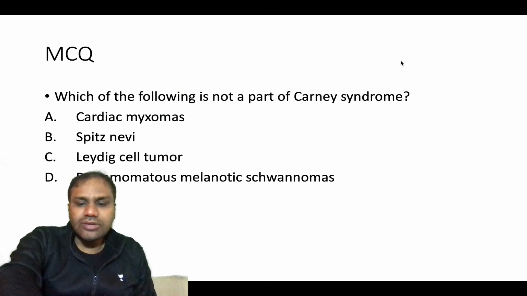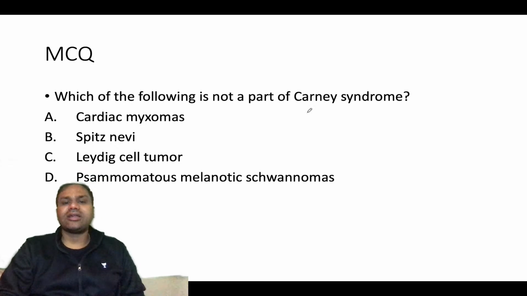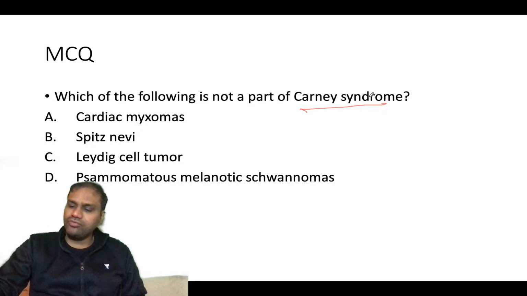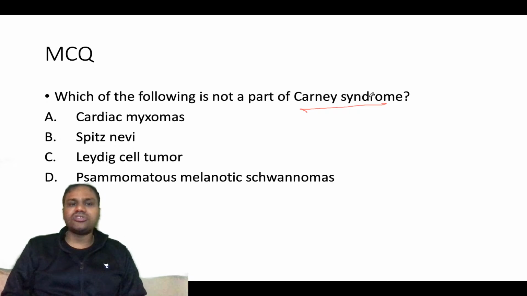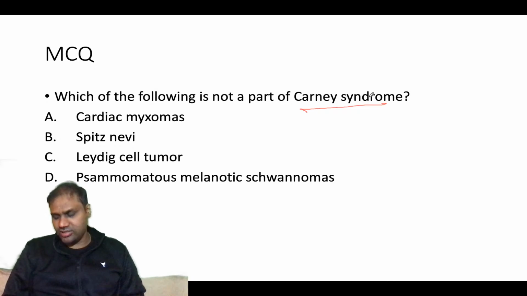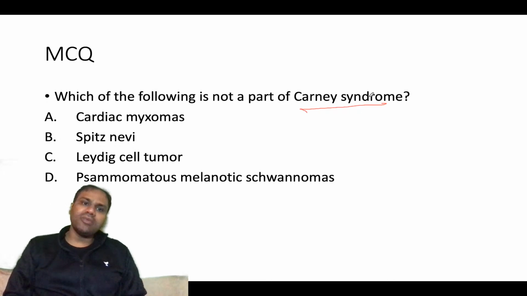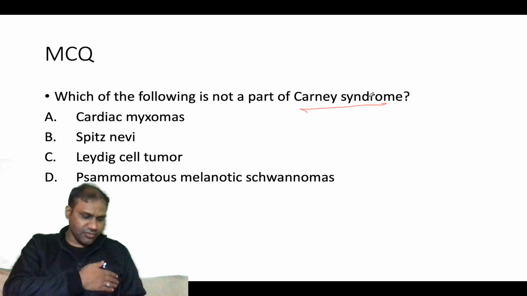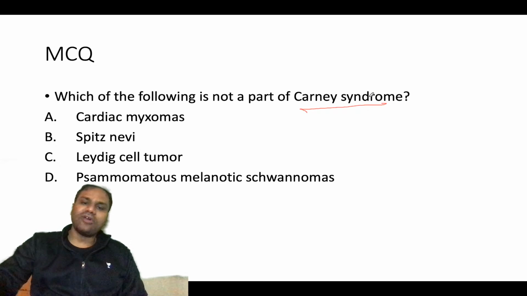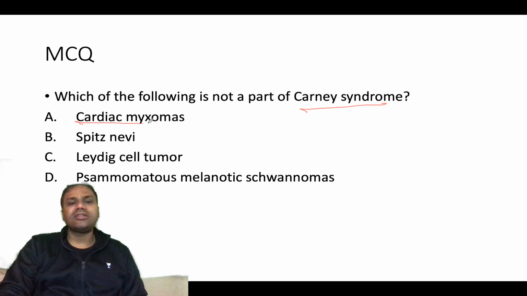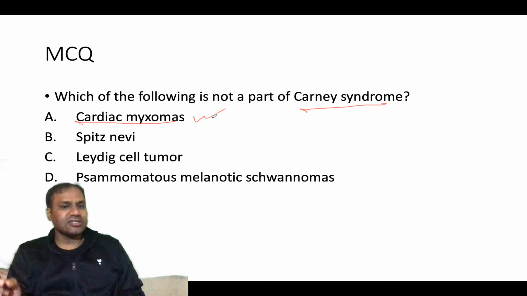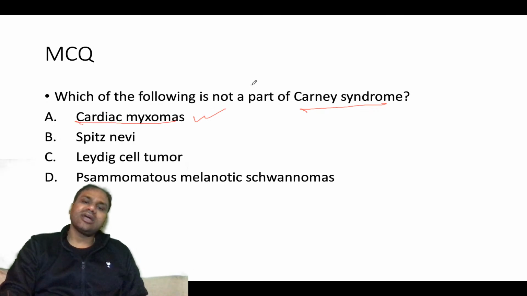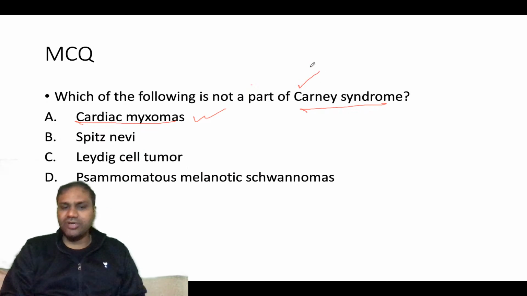Which of the following is not part of Carney syndrome? Okay, so in cardiac tumors you get Carney syndrome. Basically in cardiac myxomas you get Carney syndrome. So cardiac myxoma is the most common you get in Carney syndrome.